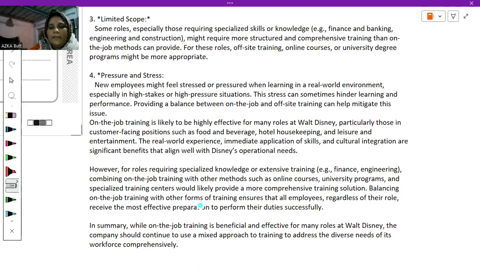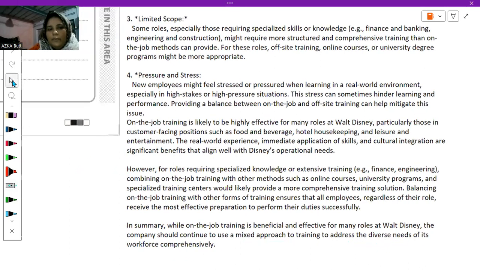Balancing on-the-job training with other forms of training ensures that all employees, regardless of their role, receive the most effective preparation to perform their duties successfully. In conclusion, while on-the-job training is beneficial and effective for many roles at Walt Disney, the company should continue to use a mixed approach to training to address the diverse needs of its workforce comprehensively. So this is my evaluation and my conclusion part.